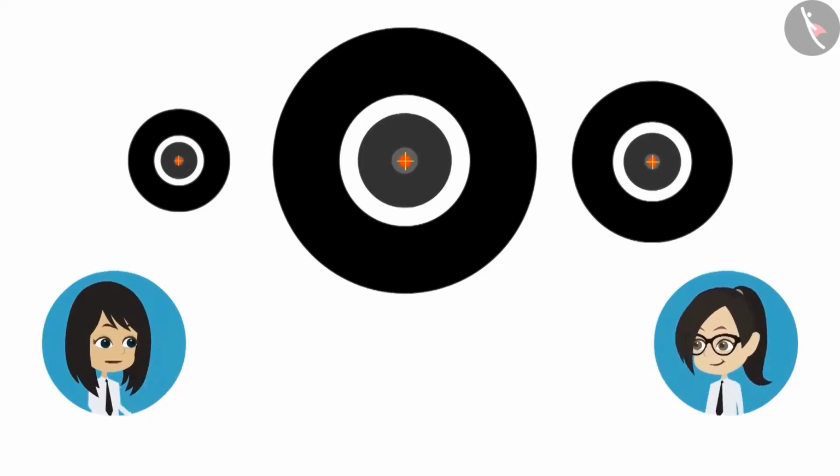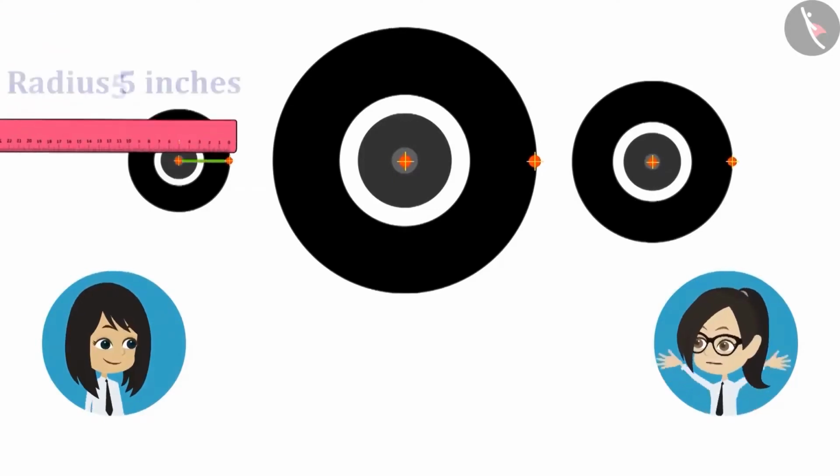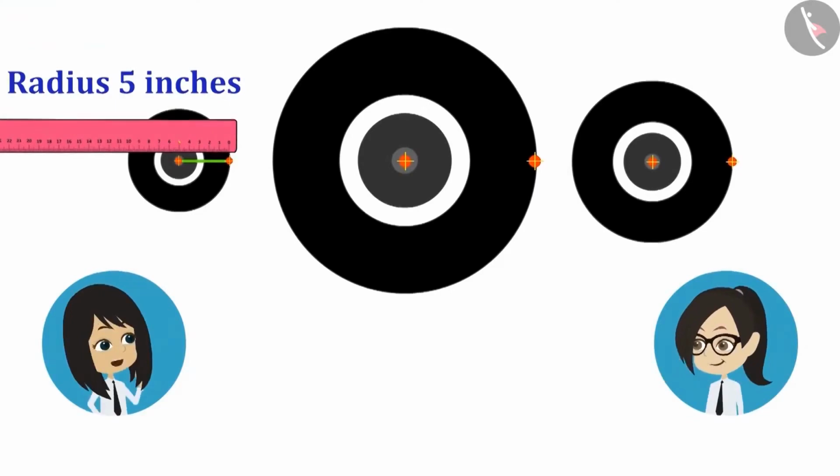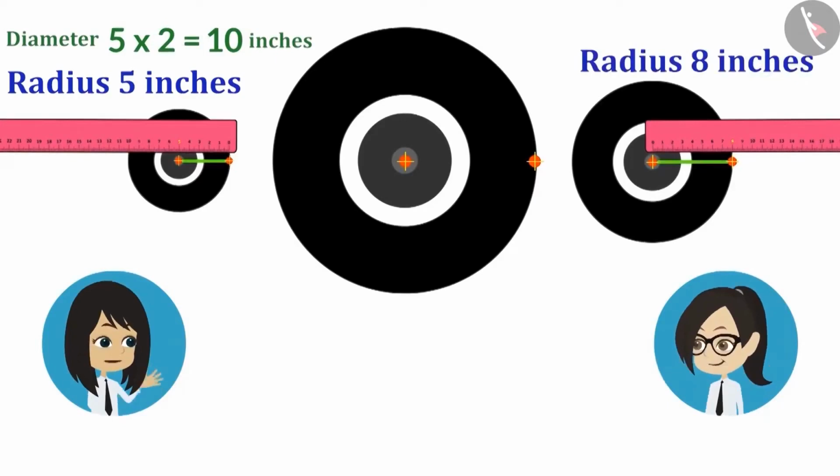Now measure the distance from the center to the point on the boundary. Now look, the radius of the wheel of the scooter is 5 inches. This means its diameter will be 5 inches multiplied by 2, meaning 10 inches. Now look, the radius of the front wheel of the tractor is 8 inches. This means its diameter is 16 inches.